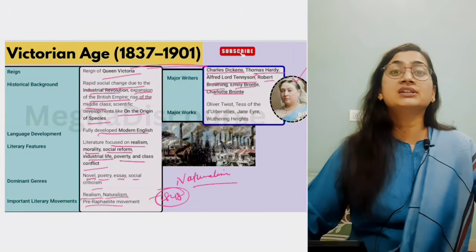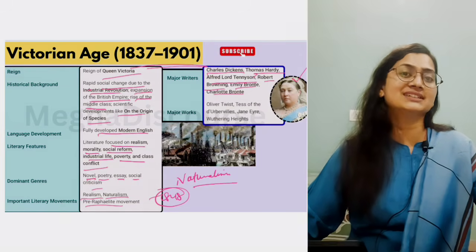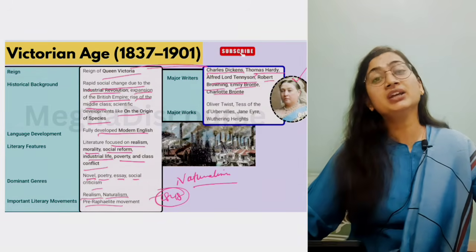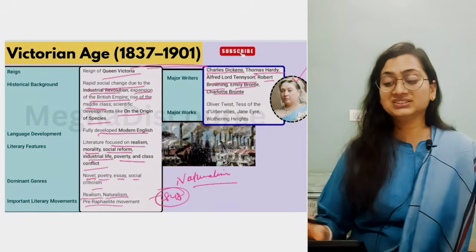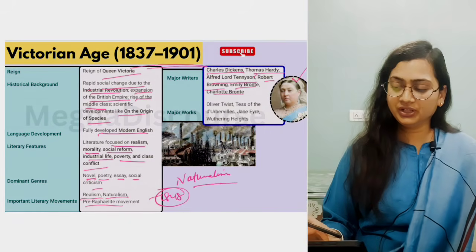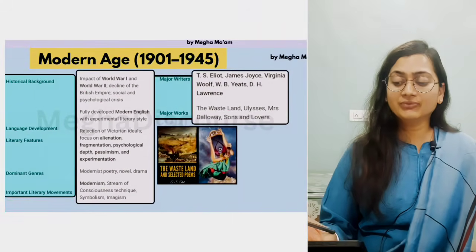Now they are writing under pen names, so that society will not be biased against them. That's why they are adopting male names. So this is the Victorian age, the reality of the Victorian age. Then again we have the modern age.